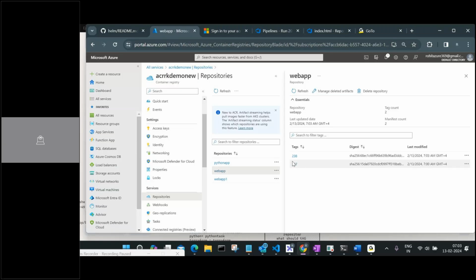I can anytime go back and do these things. So this way, it will really maintain 100 copies of your images. You can maintain as many copies as you want. But say after every 100, you want to delete this one, so you can really do it. Okay, so that's the main thing which we really can do here. Any questions, guys?